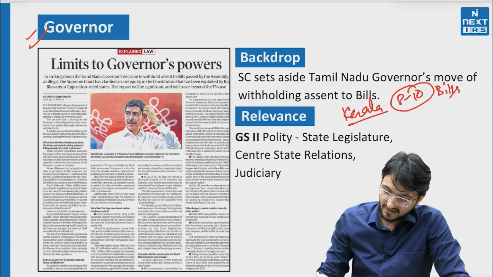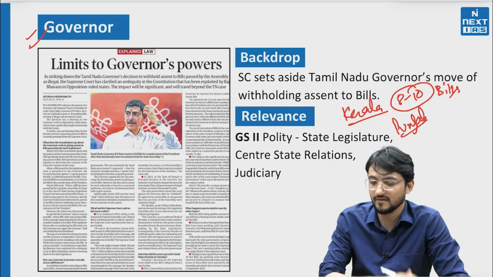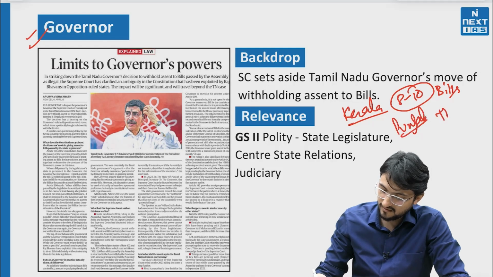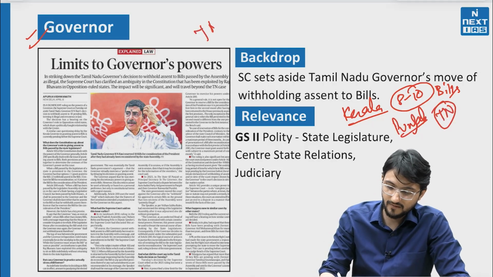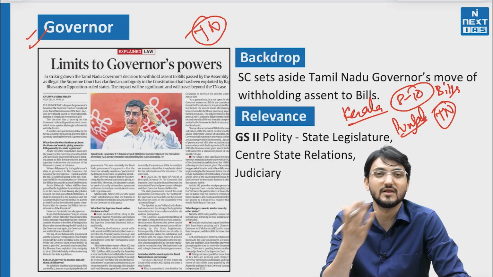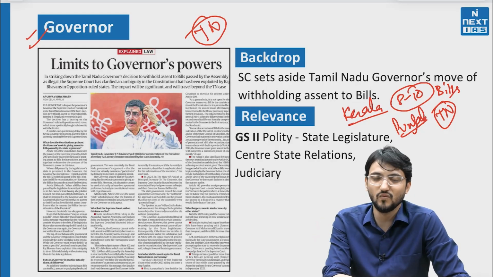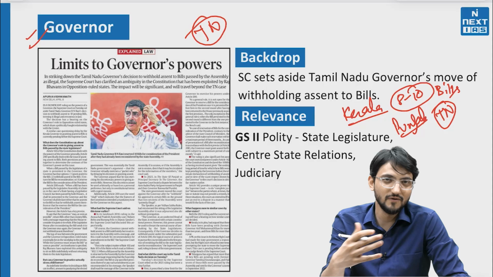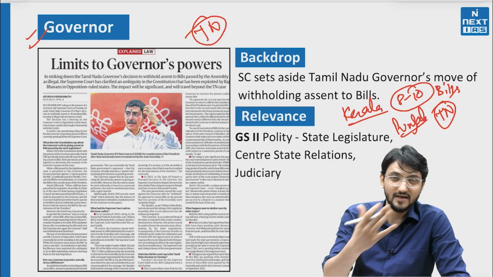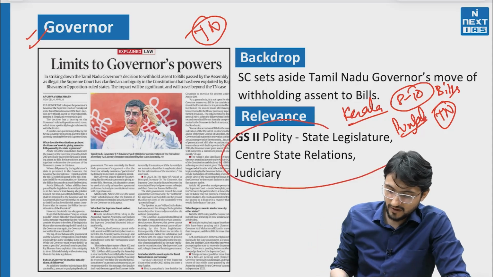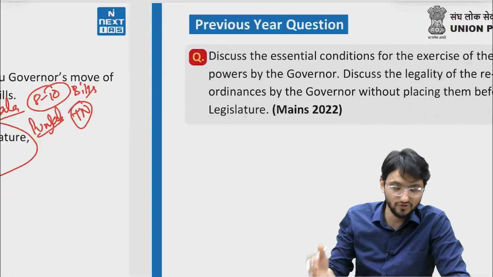Then we have Punjab earlier, which was struggling when a different party was in power. Then Tamil Nadu, the judgment is on Tamil Nadu. Tamil Nadu was struggling with 10 bills. So why were these bills pending with the governor? What was the governor doing with these bills? We'll understand it very quickly and very nicely. It will come in your GS2 polity, state legislature, center-state relations and judiciary.